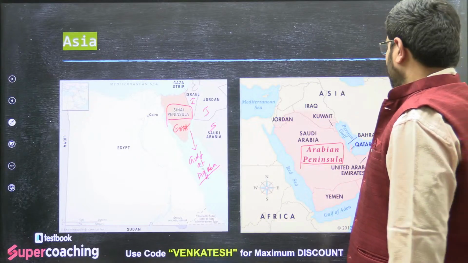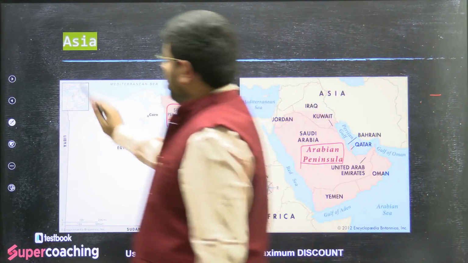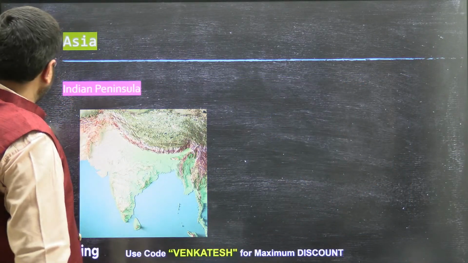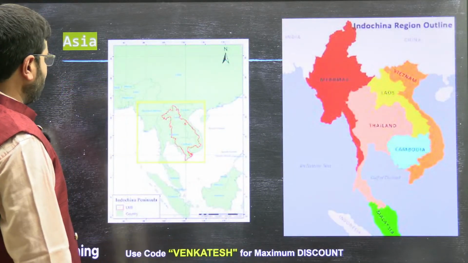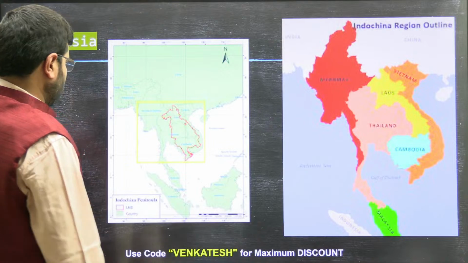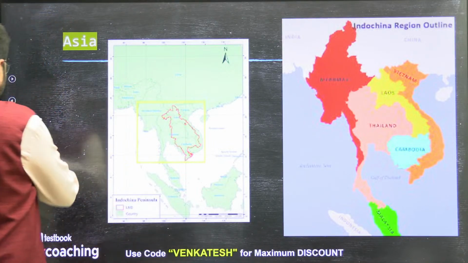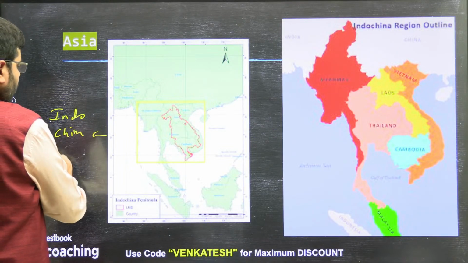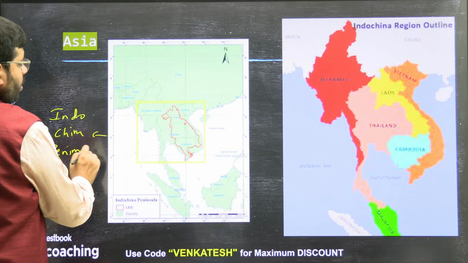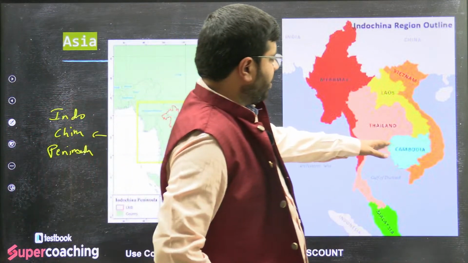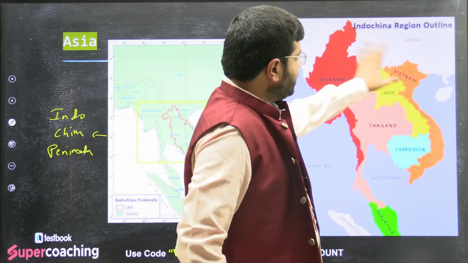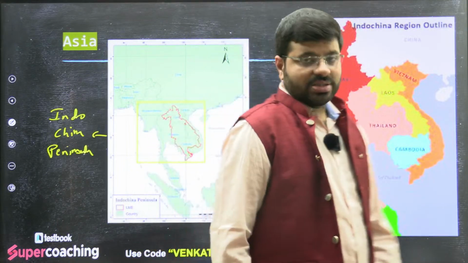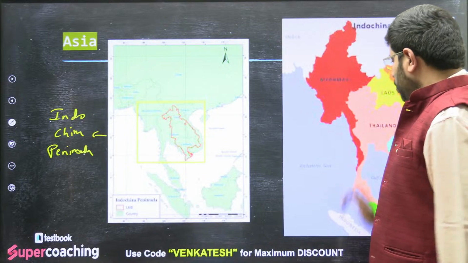Right. Then moving forward, let's discuss the next major peninsulas. We all know this is the Indian Peninsula. Then this is the, what do you call this? Anyone? This is what we call the Indo-China Peninsula. You can see the countries of Thailand, Cambodia, Laos, Vietnam and all. This is broadly the Indo-China Peninsula, the region between India and China.